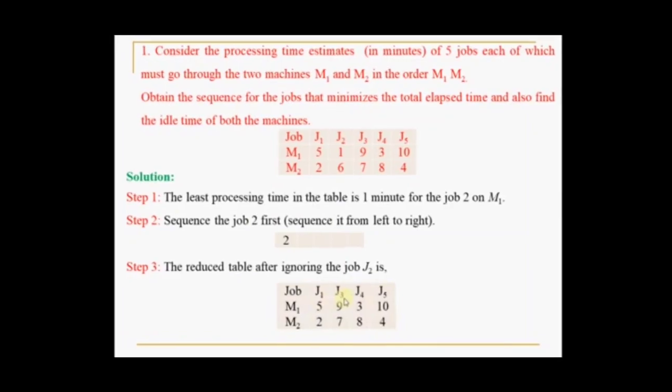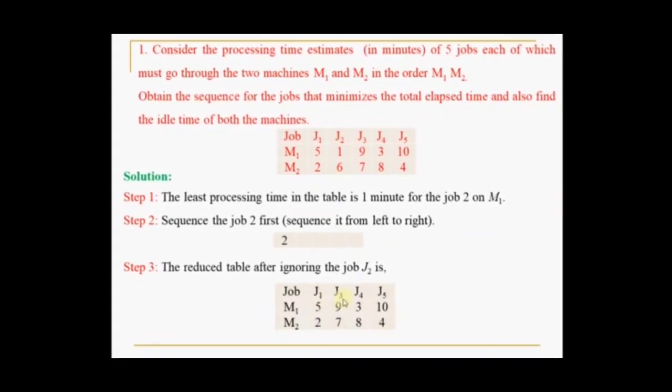To process the particular jobs on the particular machines, the time is given in minutes, and you are asked to find the sequence that minimizes the total elapsed time. Elapsed time is nothing but the completion time. Whenever you perform a particular job, that is called the completion time for it, or the processing time we can say. Elapsed time is different from the processing time.